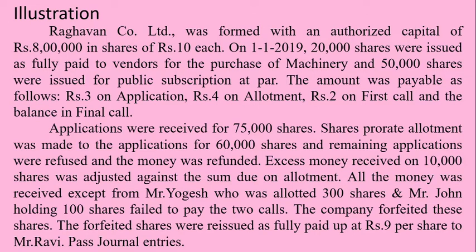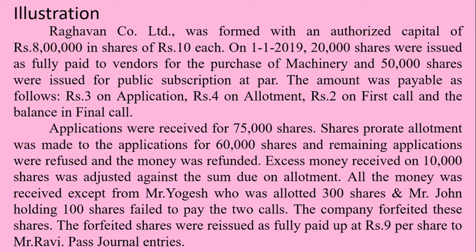Shares are allotted on pro rata basis to the applicants for 60,000 shares, which indicates the company accepted 60,000 shares, and the remaining applications were refused and the money was refunded. Totally 75,000 applications were received for shares.